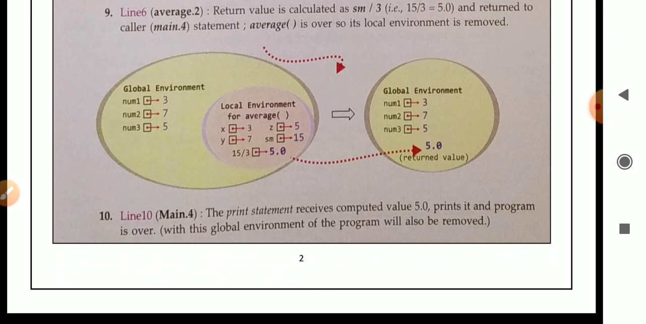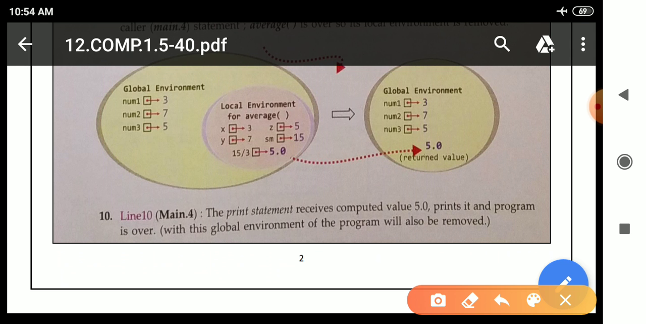Line 10, main.4, the print statement receives the computed value 5.0, prints it and the program is over. The global environment of the program will also be removed. When the particular program is completed, the global environment is removed. Here the program is completed, means we are getting the average as 5.0. So this particular program is over, so the global environment is also over or removed.